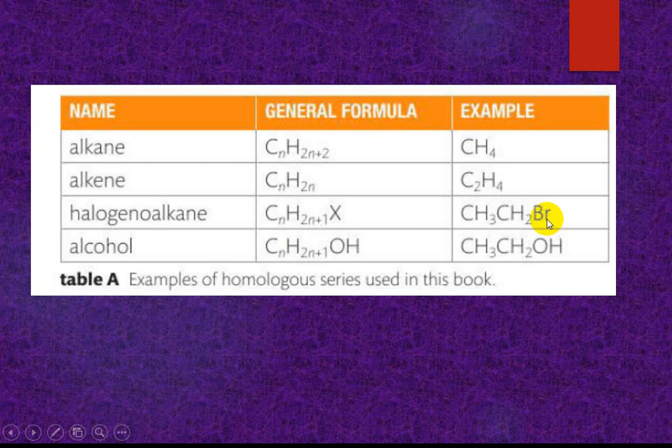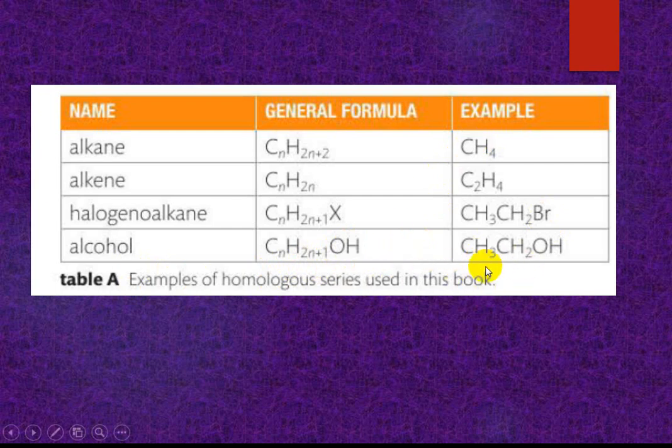Here bromine is given. Alcohol general formula is CnH2n+1OH. OH is the alcohol functional group. Okay, 10 minutes remaining. I will take another meeting if I finish.